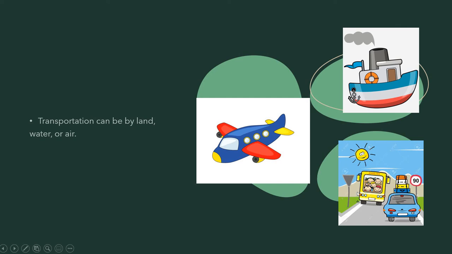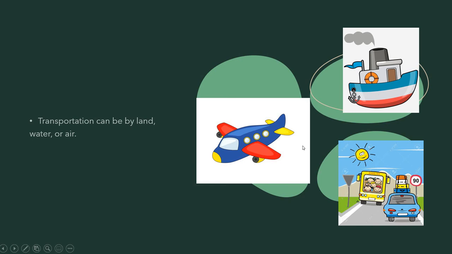Other people use land to move from place to place. Like what? Like cars, buses. This is another kind of transportation. They can be by land. So an airplane is by air, and buses and cars are by land. The last transportation, by water, is a ship or a boat.